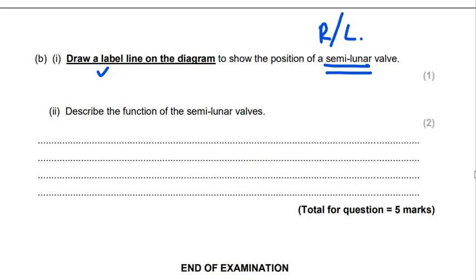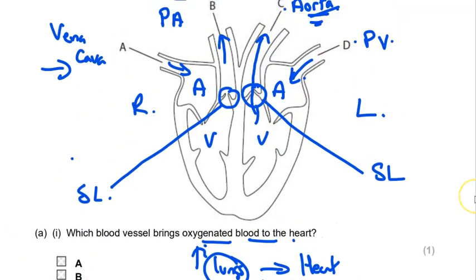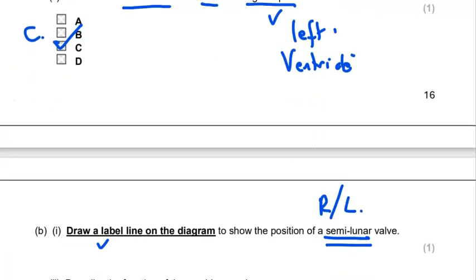Describe the function of the semilunar valve. Well, any valve prevents backflow. And just to finish this, let's go and look at our diagram. The backflow would be from the arteries into the heart, into the ventricles.